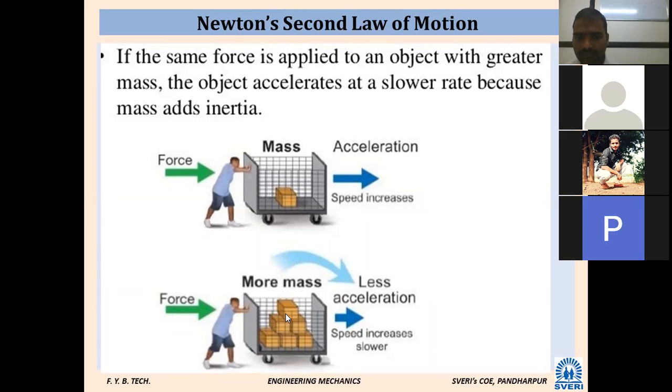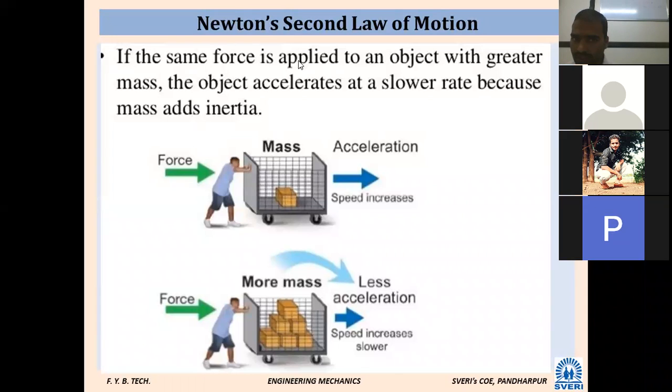More. When the mass is more, when you apply the force, it will lead to less acceleration. Okay, here if you apply 100 Newton of force, here also you are applying 100 Newton force. Now look, in the first example, the mass is very less. When you come to the second example, the mass is very high. So when the external forces are the same, but there is a change in the masses, the acceleration is also going to change.